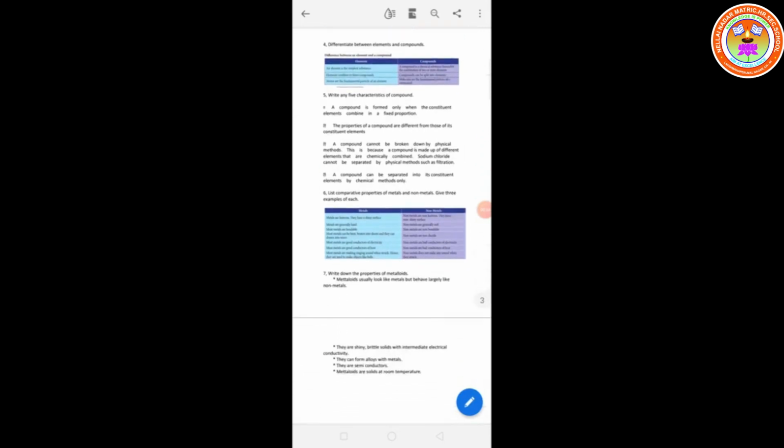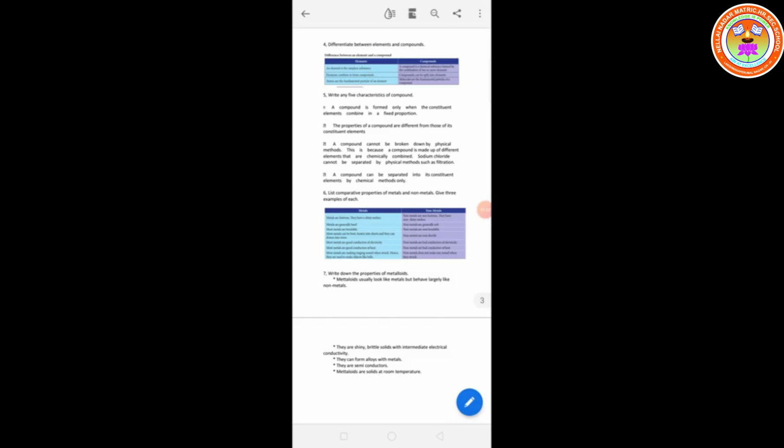Next, the 7th question, the last question: write down the properties of metalloids. First, what is a metalloid? Metalloids exhibit both the characteristics of metals as well as non-metals. So some elements have both metal character and non-metal character, and they are called metalloids.